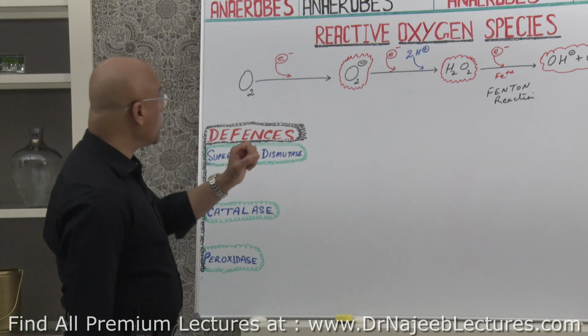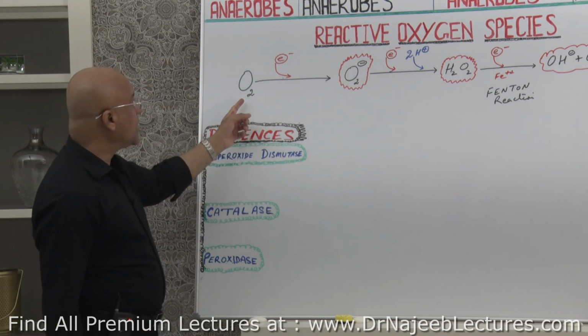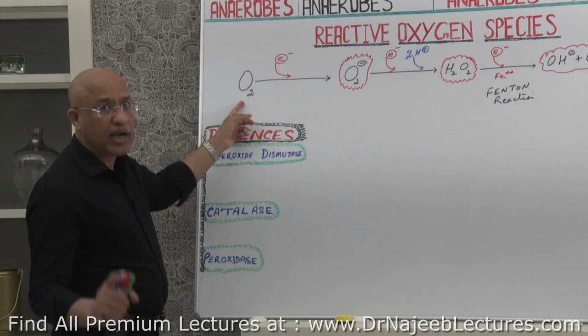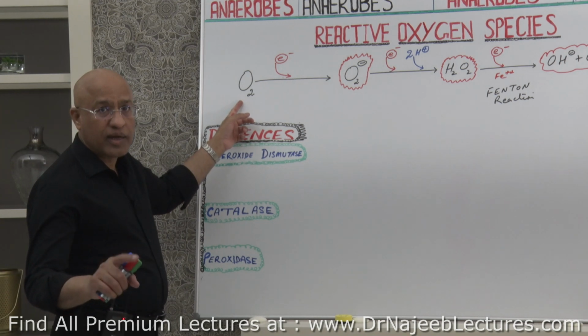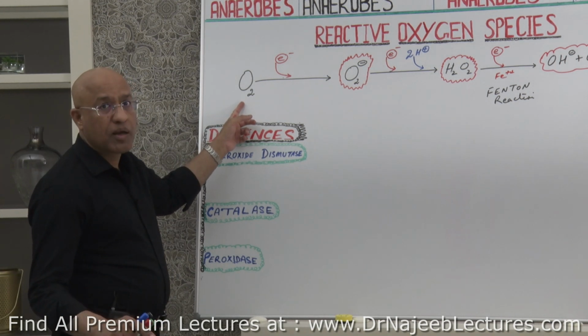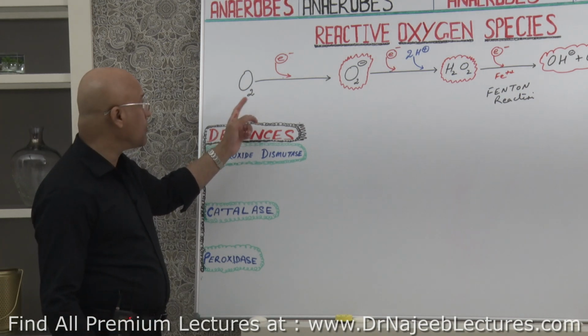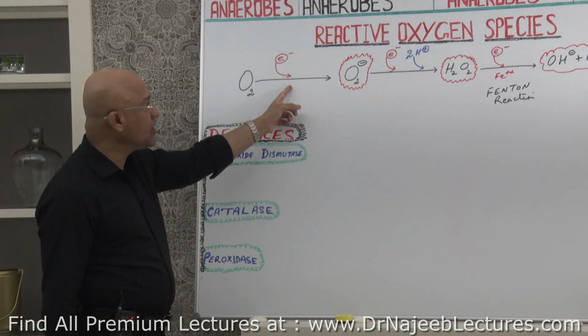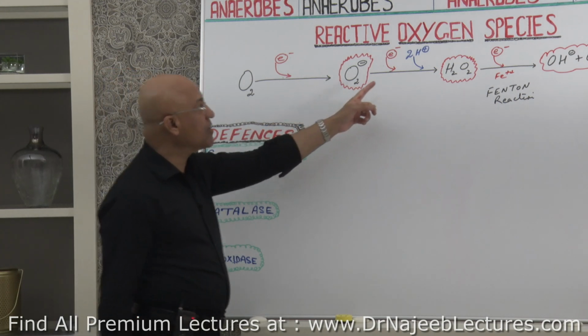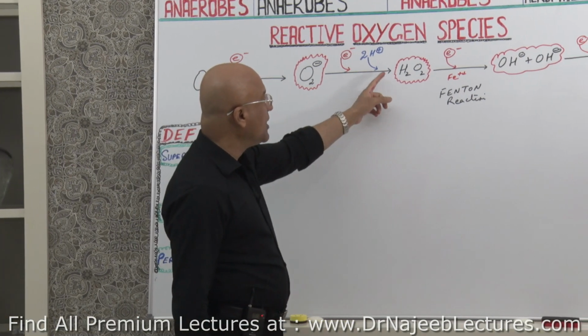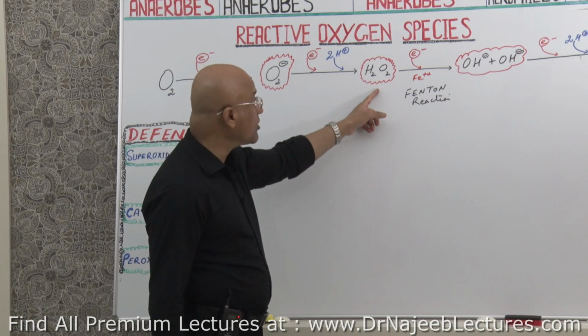And what we are saying here is that molecular oxygen is highly stable oxygen, right? But it can produce poisonous or toxic derivatives. For example, first reduction gives superoxide, another reduction with hydrogen addition will lead to hydrogen peroxide.